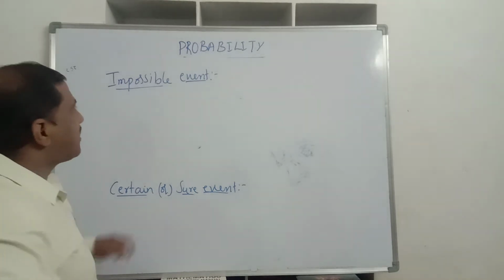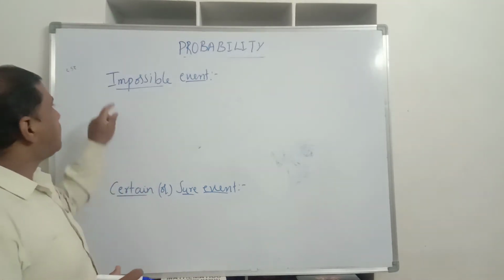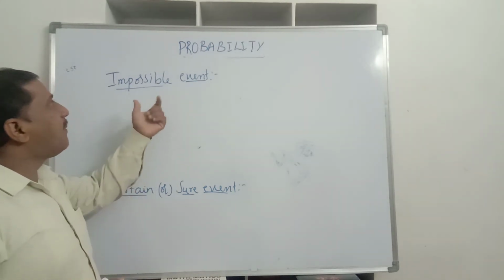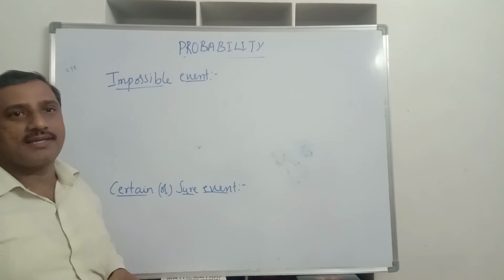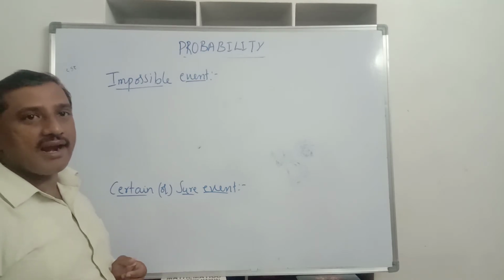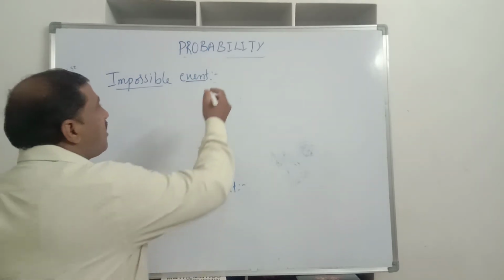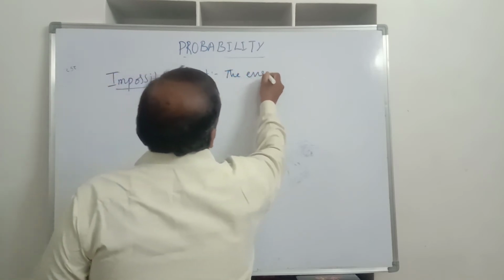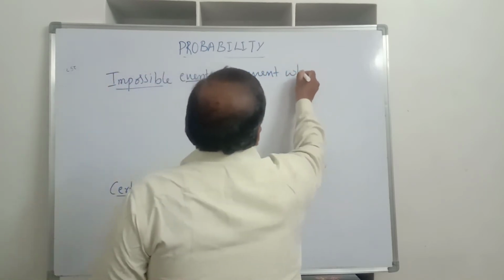Now we will discuss the impossible event. The word impossible says it is not possible. In probability, an impossible event means an event which cannot happen.